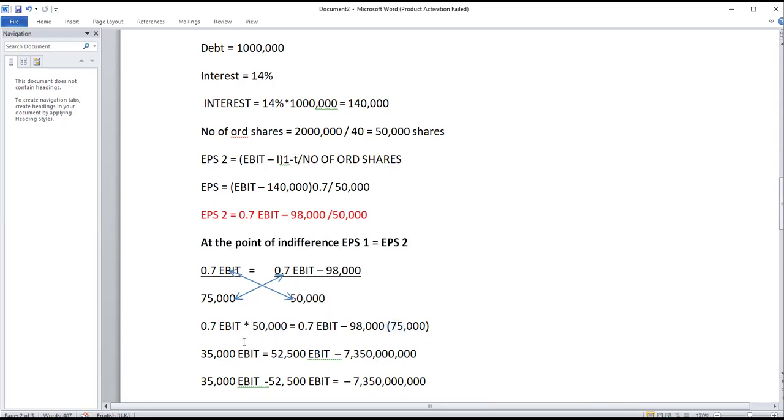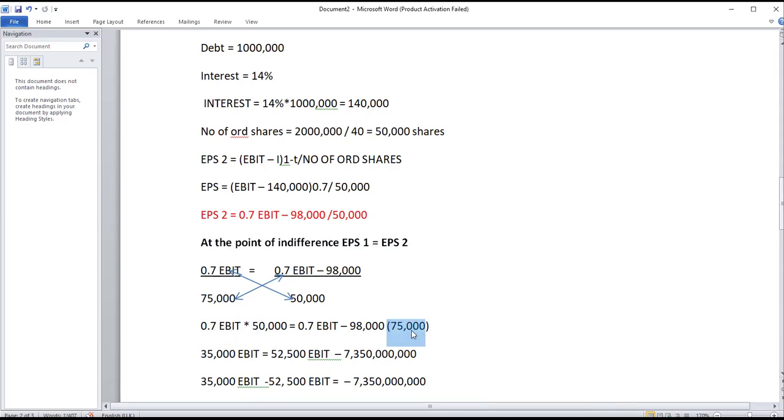So if you cross multiply, once you have 0.7 EBIT times 50,000, you get 35,000 EBIT, which is equal to 0.7 EBIT minus 98,000 divided. Remember this 75,000 is going to affect both sides of the bracket.